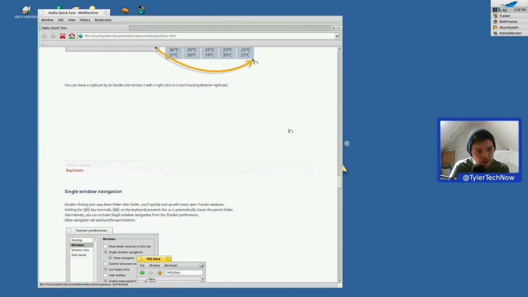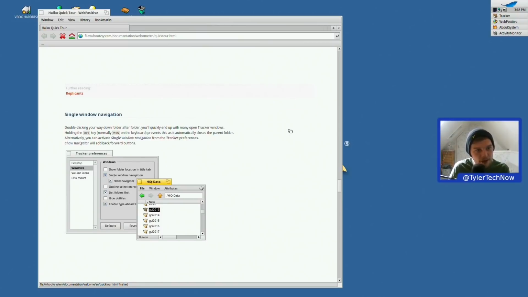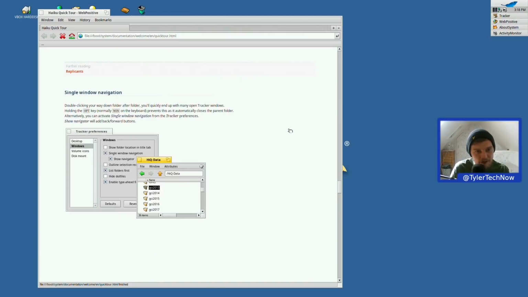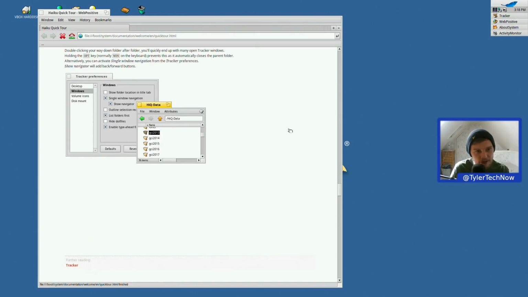I do like that. So, single window navigation. Double clicking your way down folder after folder, you'll quickly end up with many open tracker windows. Holding the Opt key prevents it from automatically closing the parent folder. Alternatively, you can activate single window navigation from the tracker preferences.